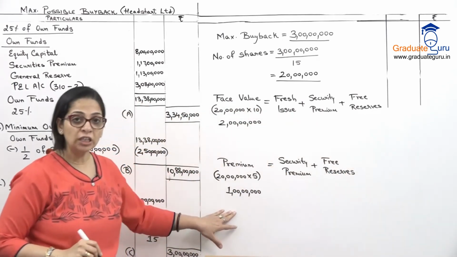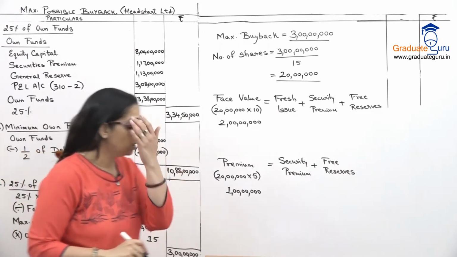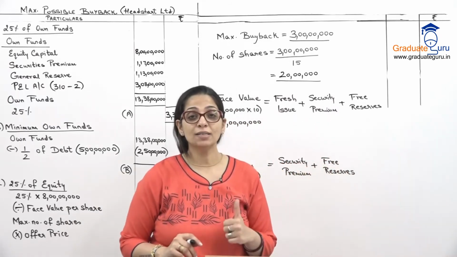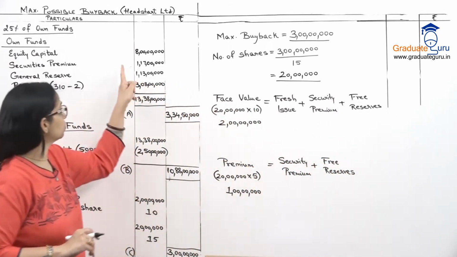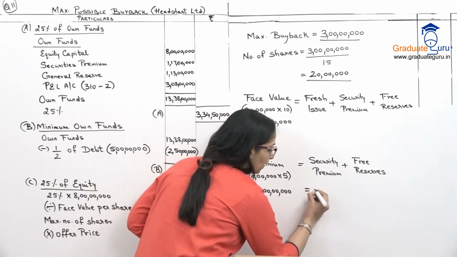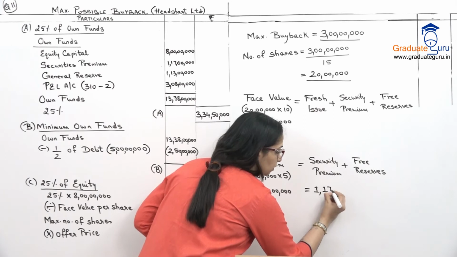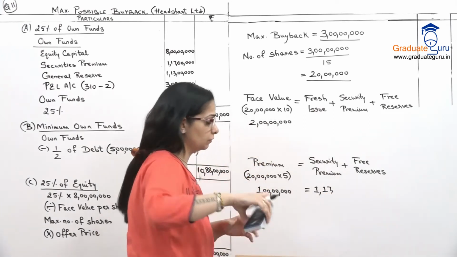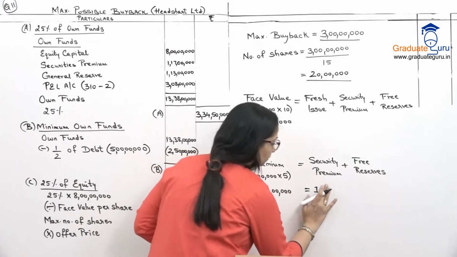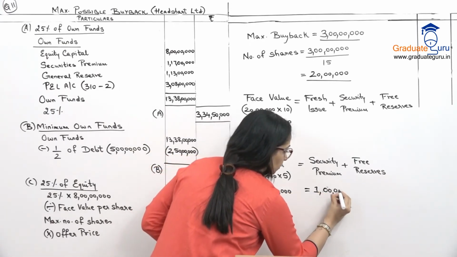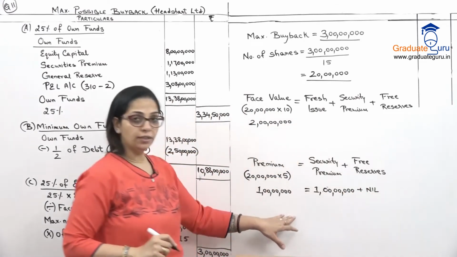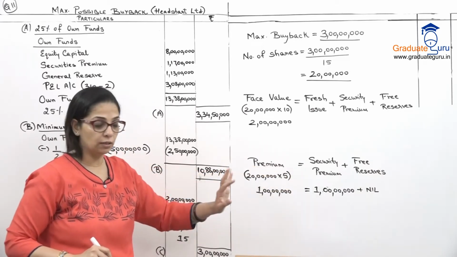How much of premium we need? 1 crore. Correct? What do we have in security premium account? We have 1 crore 17 lakhs. यहाँ पर भी है हमारे पास वो figure 1 crore 17 lakhs. So that is enough to meet my premium on buyback. Sorry. So I need only 1 crore. So full 1 crore will come from security premium and nothing from free reserves.